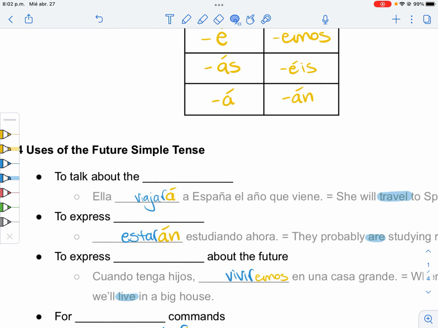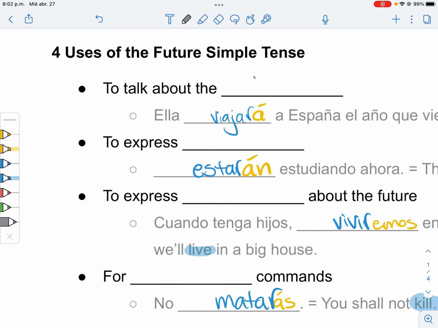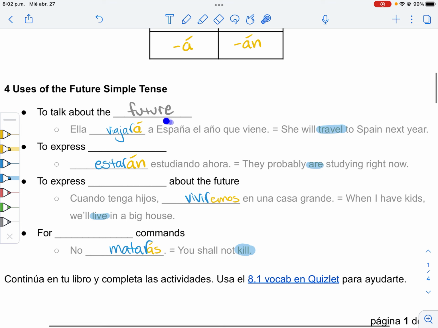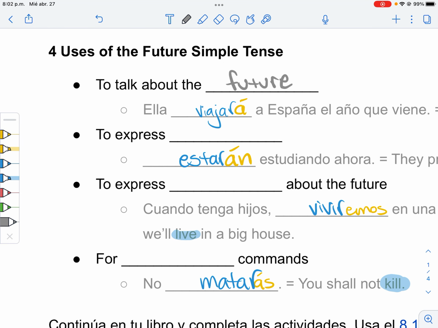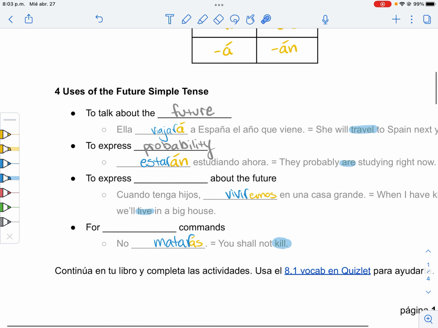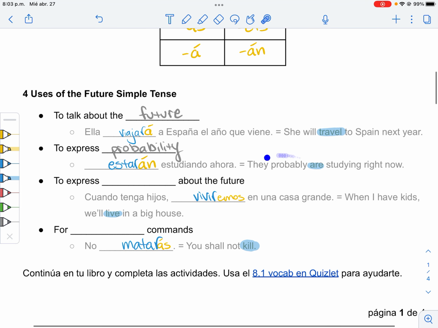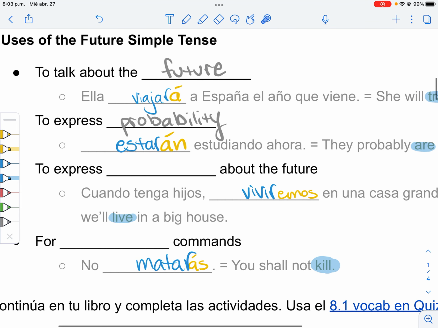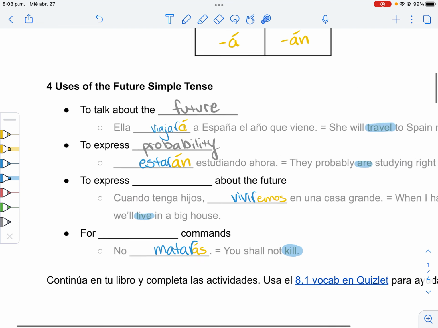Now, we use the future tense, yes, to talk about the future, obviously. Like, ella viajará a España el año que viene. She will travel to Spain next year. But you can also use the future tense to express probability, something that likely is happening. For example, estarán estudiando ahora. They probably are studying right now. You see this in English as well. Like, oh, they'll be studying right now. Like, they should be studying, huh?